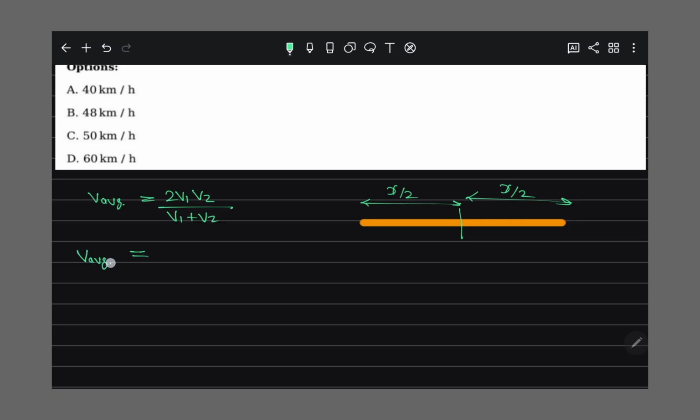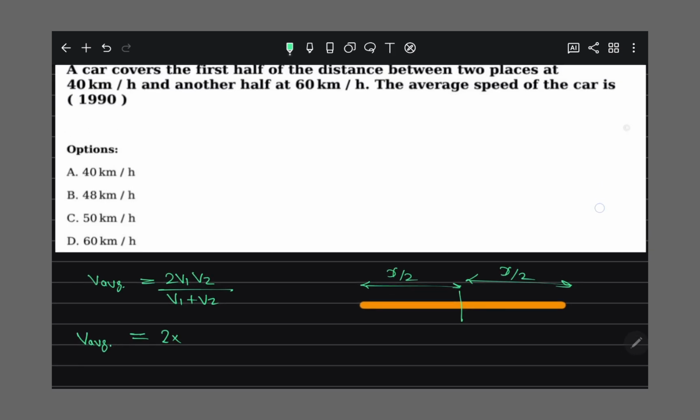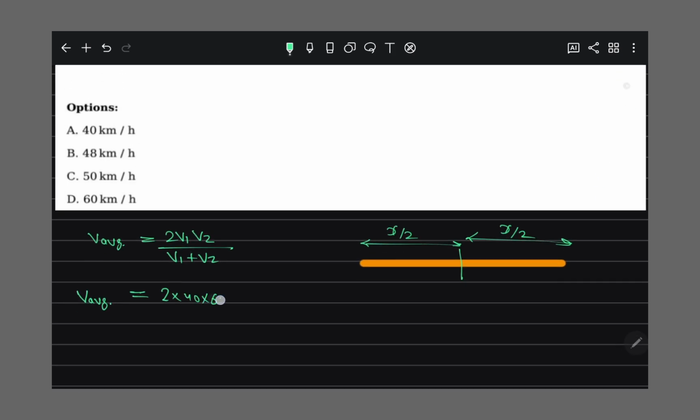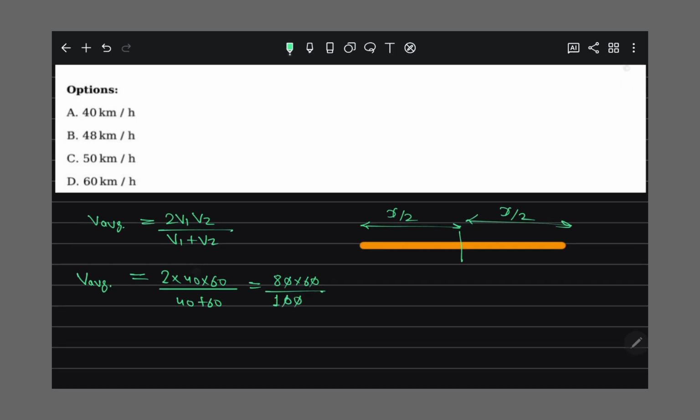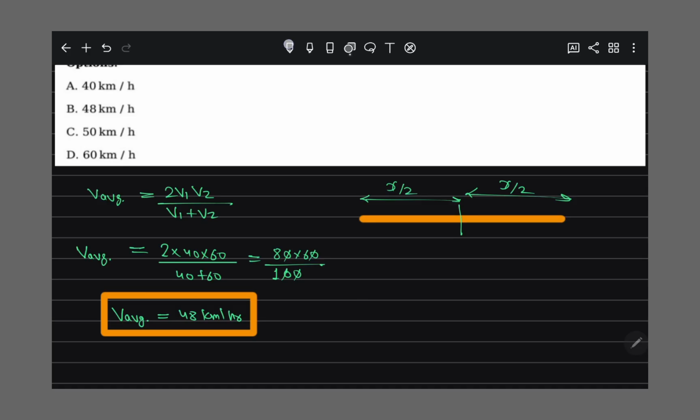So v average here comes out to be 2 times 40 into 60 upon 40 plus 60, so that is 2 into 40 into 60 divided by 100. Here 10 cancels with 10, 10 cancels with 10. So v average comes out to be 48 kilometer per hour. Understand? So which option? Option B is correct, right?